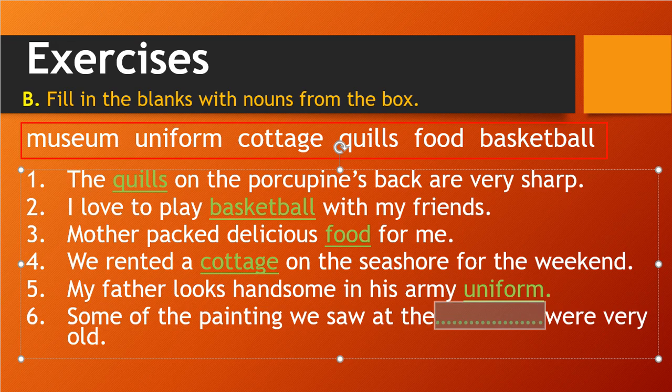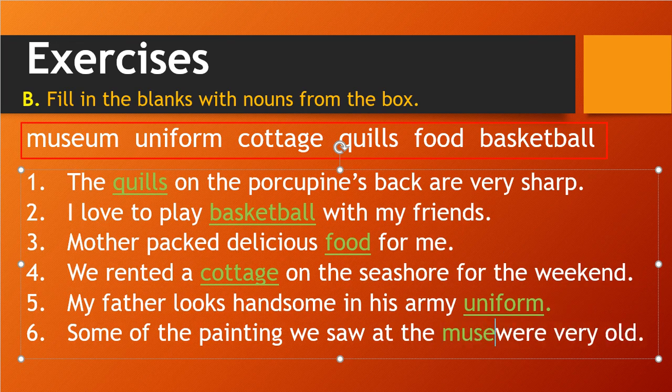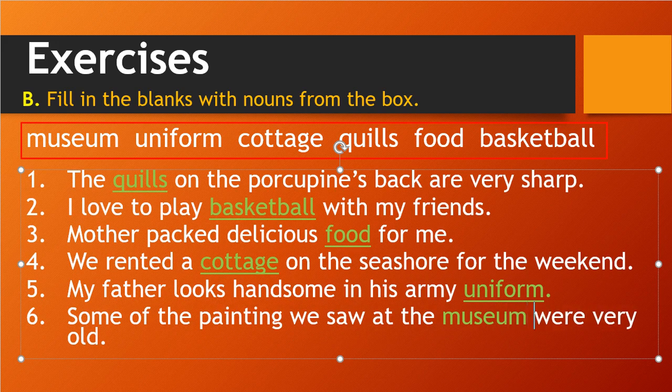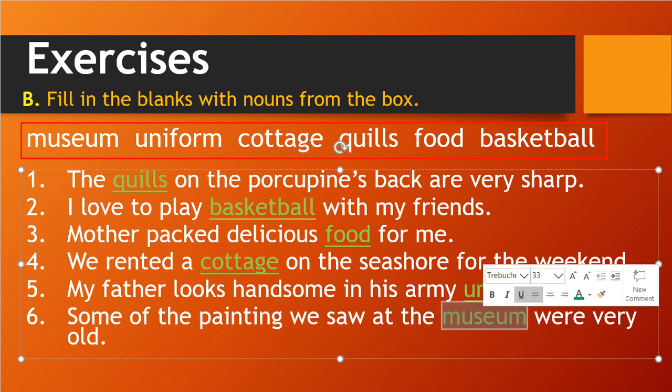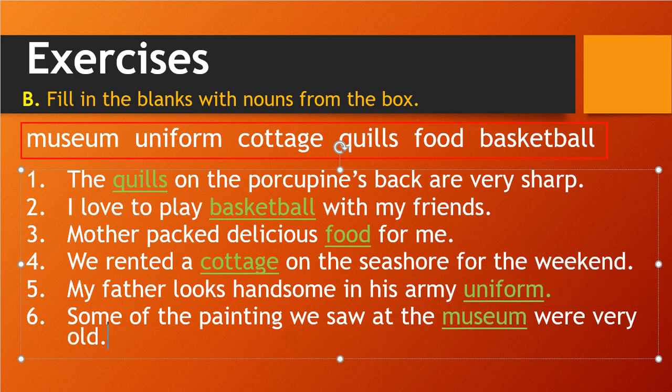And our last word also remains, that is museum. Museum is where they collect old, historical things and put them on show. You can go there and see those historical pieces or items.